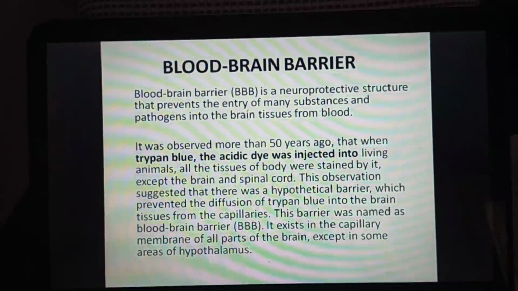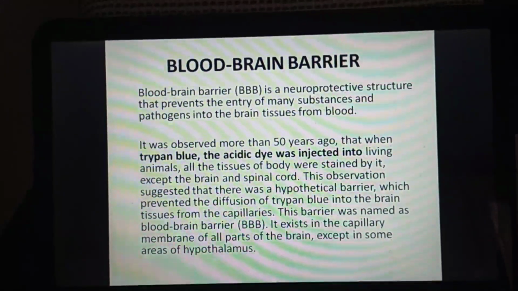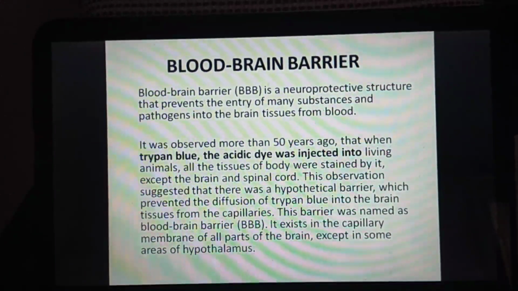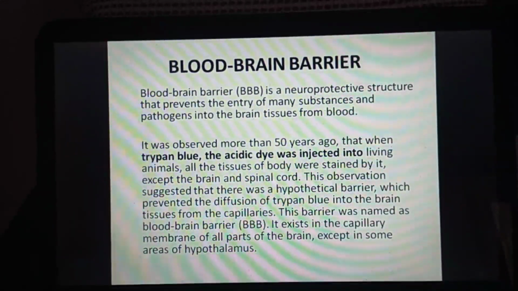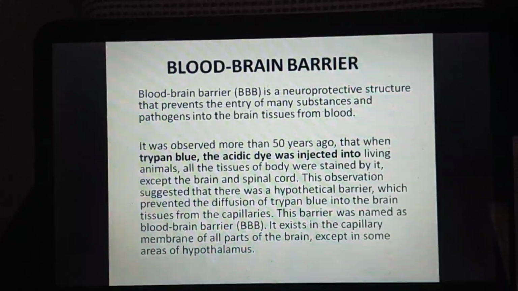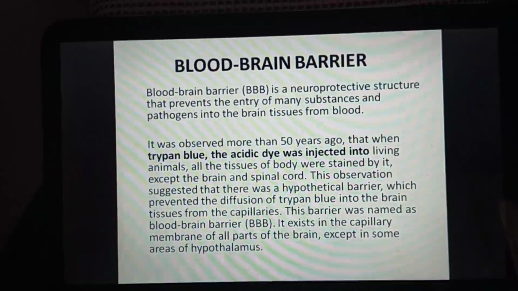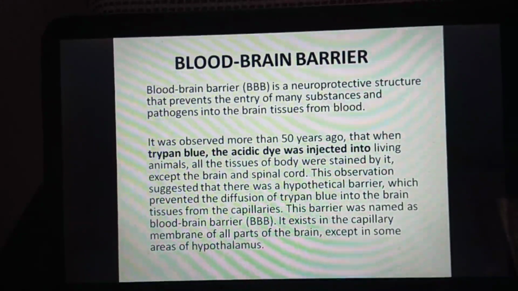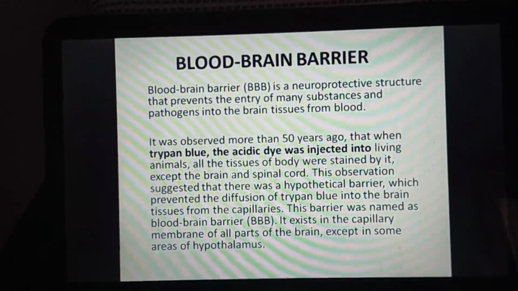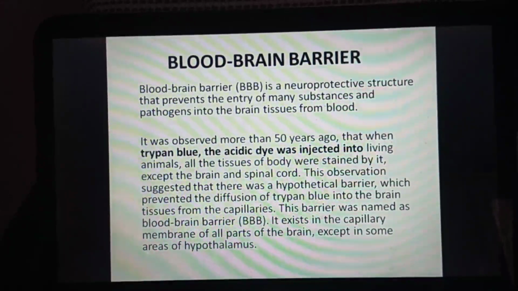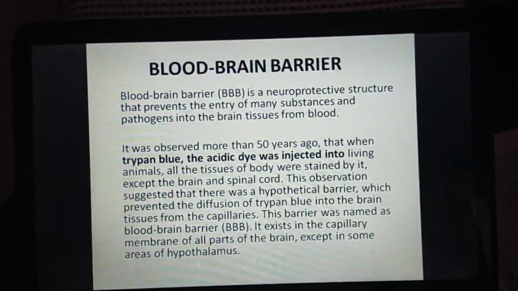This observation suggested that there was a hypothetical barrier which prevented the diffusion of trypan blue into the brain tissues from the capillaries. This barrier was named as BBB, blood-brain barrier. It exists in the capillary membrane of all parts of the brain except in some areas of hypothalamus.